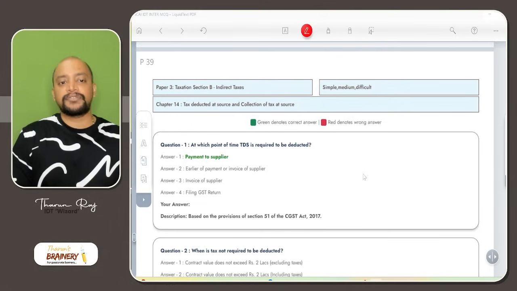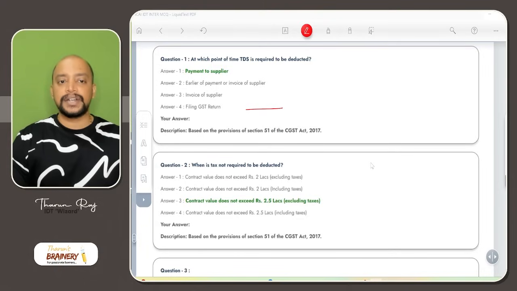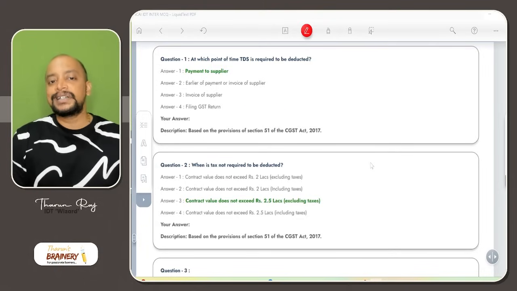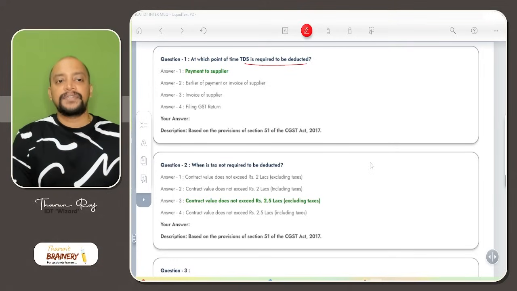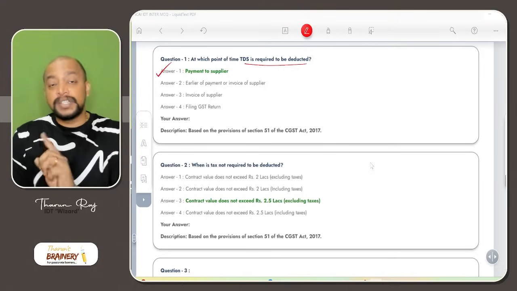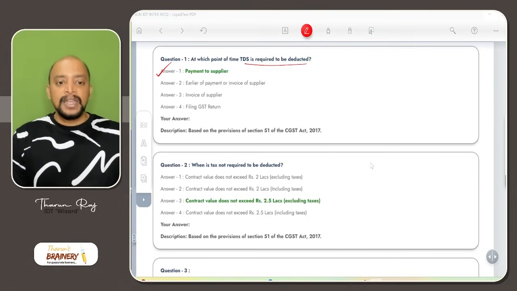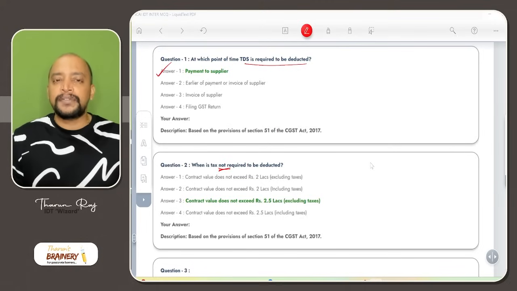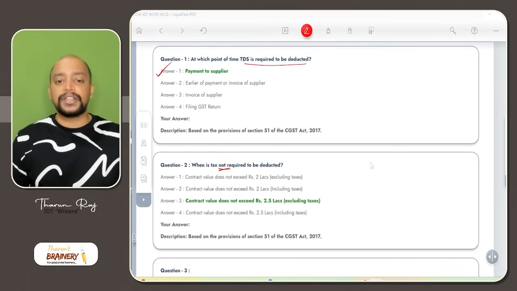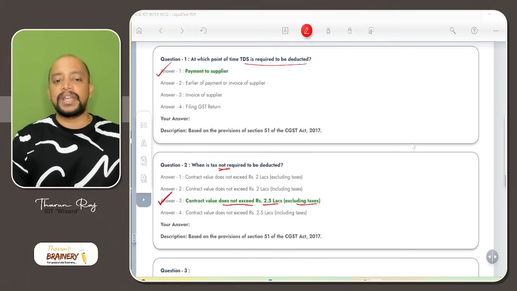Next we have chapter 14, new chapter, TDS and TCS, tax deducted at source and collected at source. At what point of time is TDS required to be deducted? Whenever the payment is made to supplier, not based on invoice. Whenever the payment is made to supplier, at that time only the TDS needs to be deducted. Then when is tax not required to be deducted? So what should be the contract value? Contract value should exceed 2,50,000 excluding taxes. If the contract value does not exceed 2,50,000 excluding taxes, TDS is not applicable.